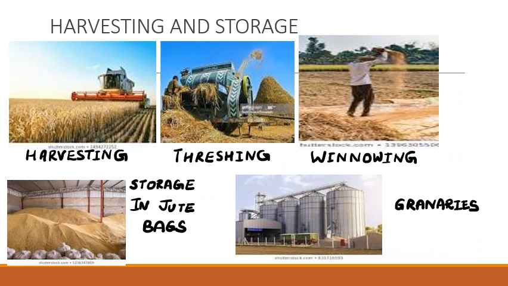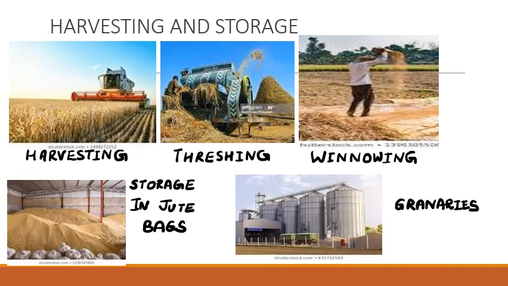The next step of agricultural practices is harvesting and storage. And these are the last steps. Harvesting refers to the cutting of the crop after it matures. It is done by cutting the crop close to the ground or by pulling them out. They can be done by hand or with the help of a machine which is called a harvester. It is there in the picture.